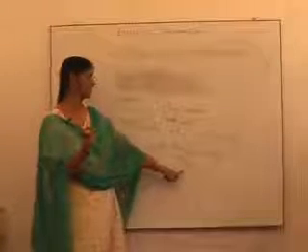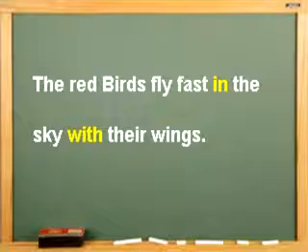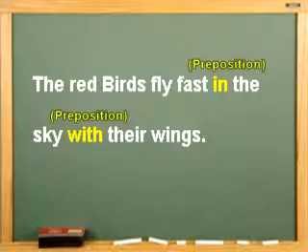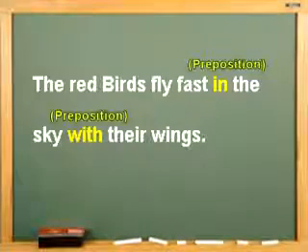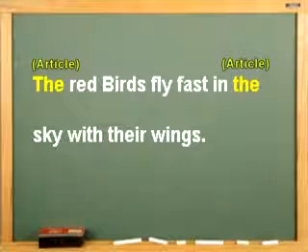It's a pronoun. And in and with, these two are words that show the relationship of the different words. So they are called prepositions. And this, the, is an article.